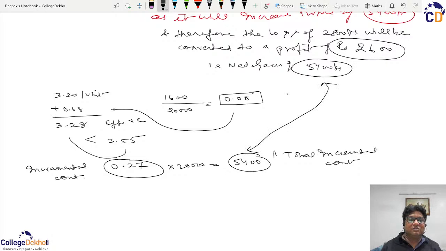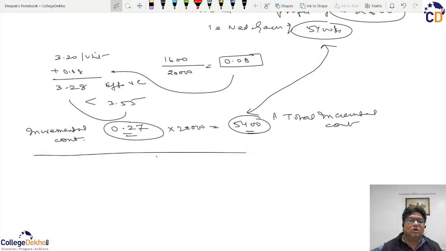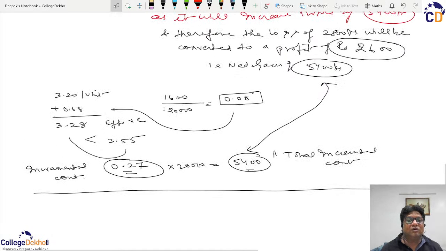So we can always go with this short format where we analyze that the acceptance of the export order will give an incremental contribution of 27 paise per unit and 5400 in total, and therefore the export order is profitable because it is giving you incremental contribution, which is incremental profit. And by either of the two approaches we can always decide whether an export order should be accepted or not.